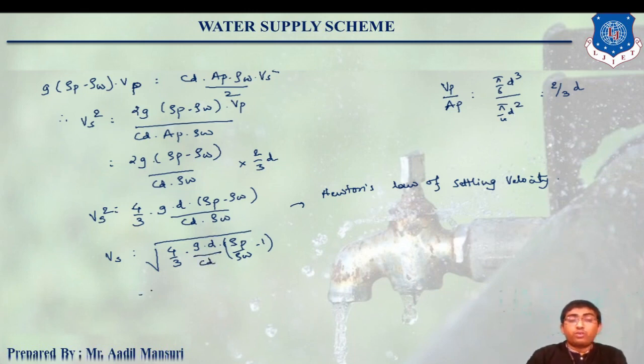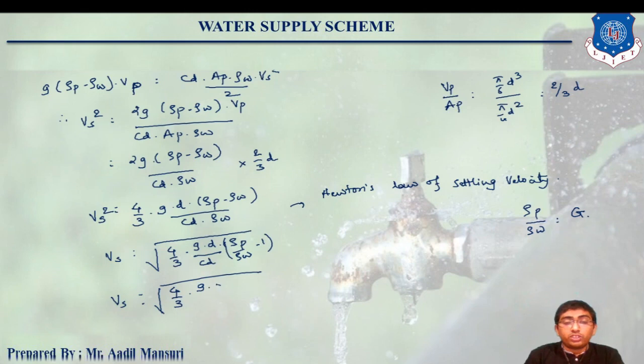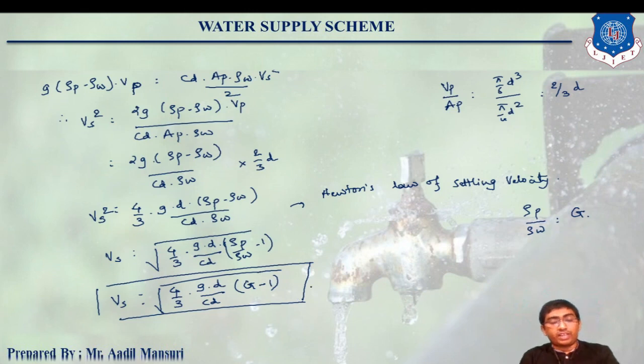Now density of any particle to density of water is known as specific gravity, right? So the final equation will be Vs equals to under root 4 by 3 G D upon CD into (capital G minus 1). So this will be the final equation of settling velocity. Clear?